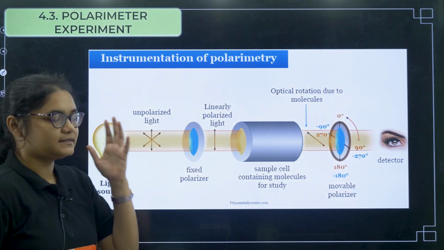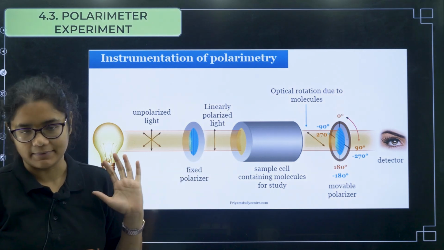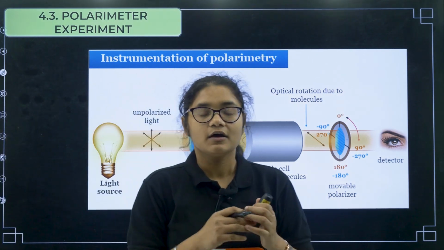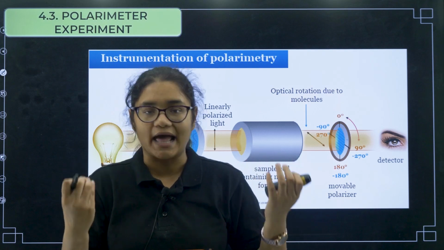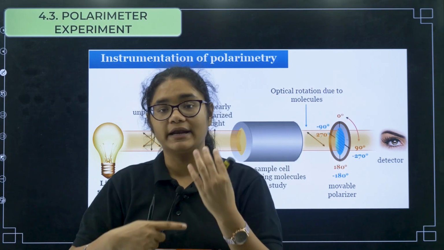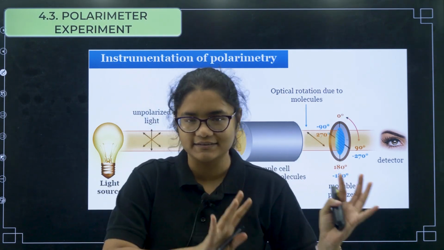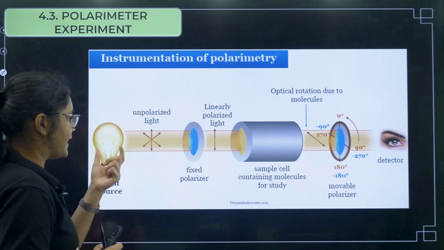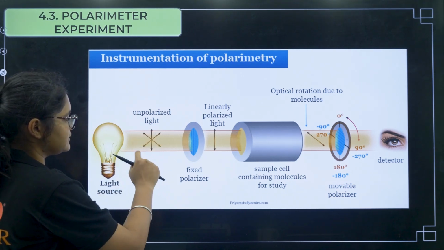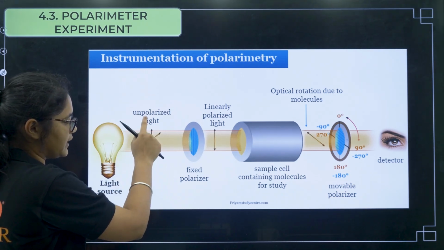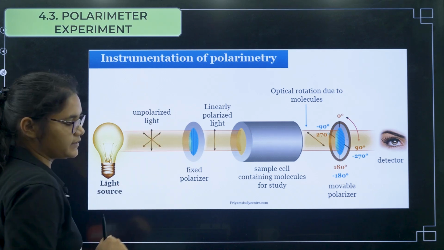Now coming to this, something called the polarimeter experiment. I told you in the starting that a compound is optically active if it can rotate plane polarized light. Let us understand that one. Here a light is there, you can see this light is having fields in all directions, it has a field in this direction, and this direction.